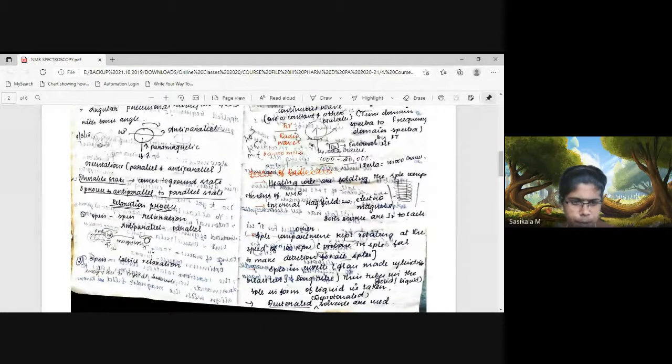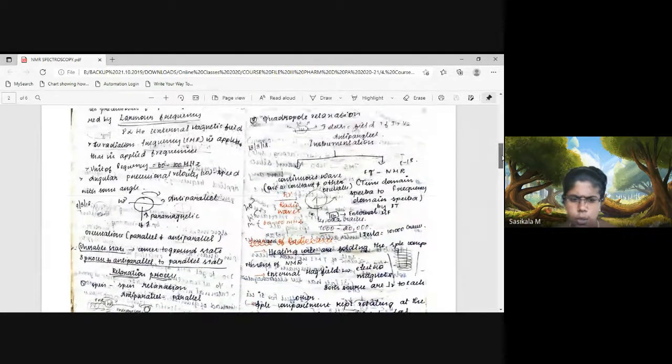So the anti-parallel spin loses its energy to the lattice present in the molecule which you are analyzing. That is called spin lattice relaxation. Thereby the spin moves from the anti-parallel to the parallel state. Energy is lost to the crystal or large portion of the molecule, which is called the lattice.